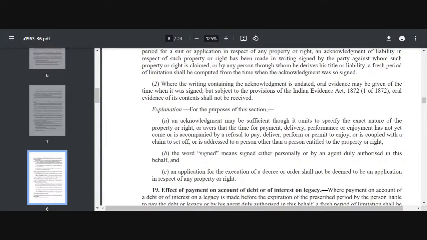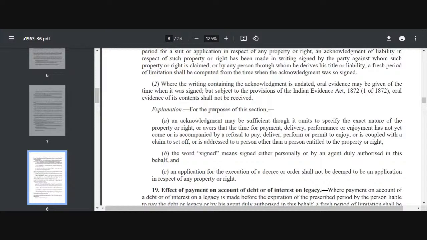But in 2023, I tell you that, see, I have got this debt, but I will pay you later. I am unable to pay it now. I'll pay it to you. The moment I acknowledge the fact that I am your debtor, a fresh period will start. So जो ये time period था 24, this will extend again. 2023 को अगर वापस मैंने acknowledge करा है तो fresh period of limitation will again start. आपको वापस 3 years मिल जाएगा. मेरे acknowledgement से आपको वापस से 3 years का time मिल जाता है, right?